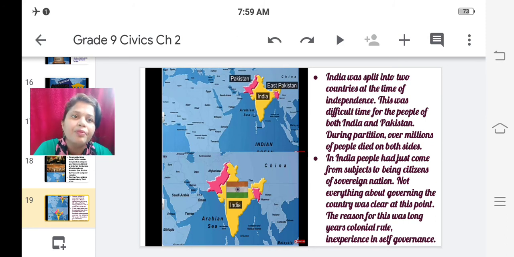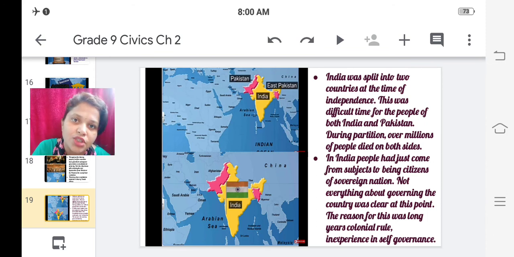In India, people had just come from being subjects to being citizens of a sovereign nation. Immediately after independence and partition, Indians transformed from subjects to citizens. Subjects means we Indians were the subjects of the princely states. Princely states means we were also ruled by the Britishers, but before the Britishers came to India, India was divided into several princely states.